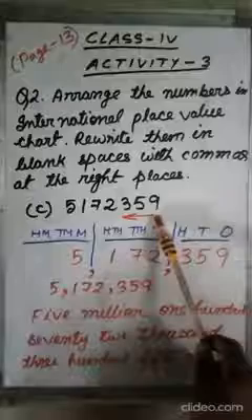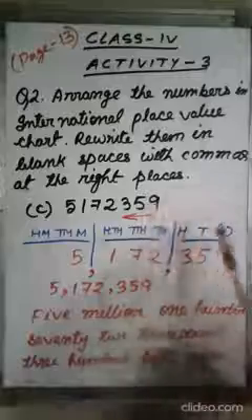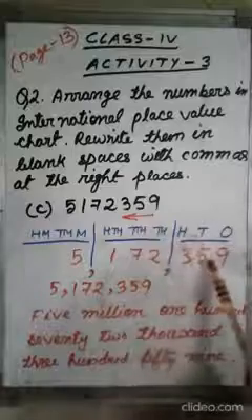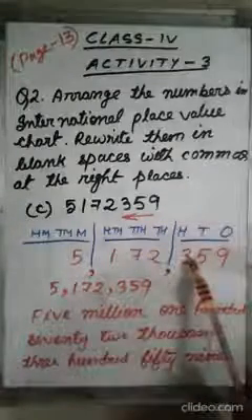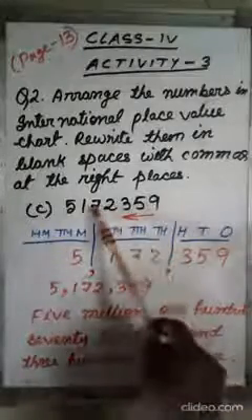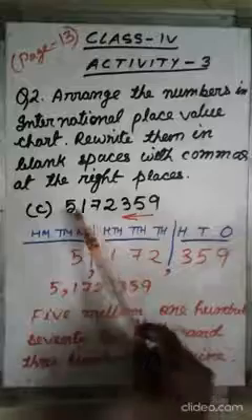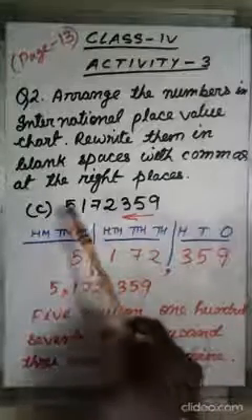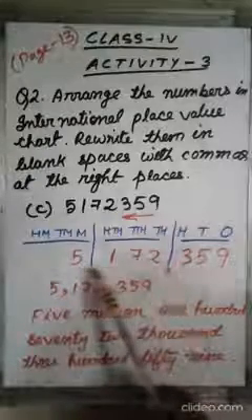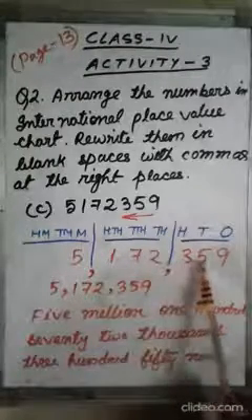Then entering the digits of the given number starting from the back side, that is 9 will be in ones place, 5 will be in tens place, 3 will be in hundreds place, 2 at 1,000, 7 at 10,000, 1 at 100,000 and 5 at millions. So putting comma after every period, it will be 5,172,359.